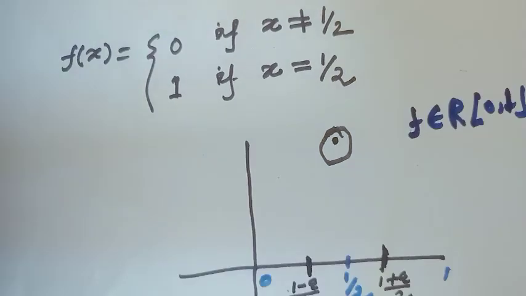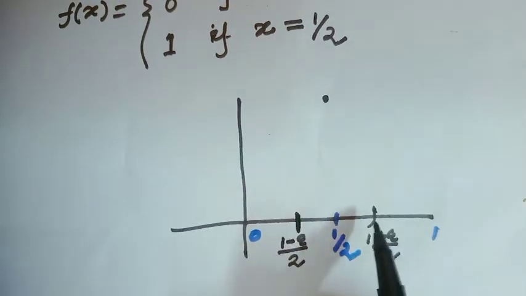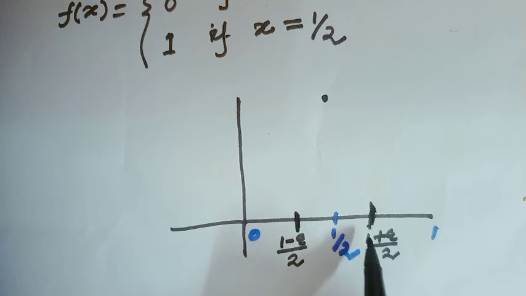And mathematically, if we want to find the Riemann integral of this function, since the function has a discontinuity only at the point half, consider a subinterval around the point half. Same as the previous example, here the subinterval looks like 1 minus epsilon over 2, half, 1 plus epsilon over 2.